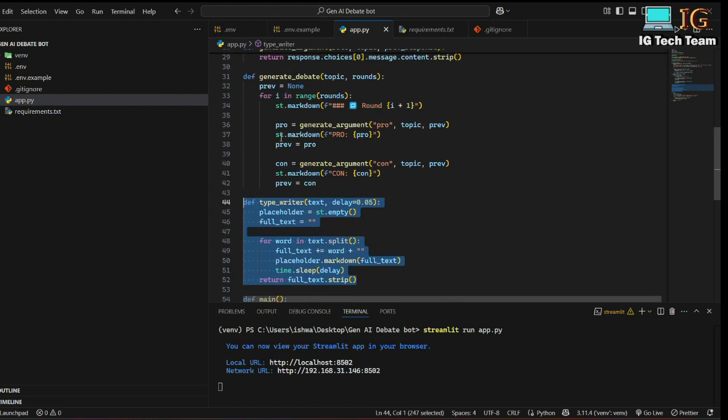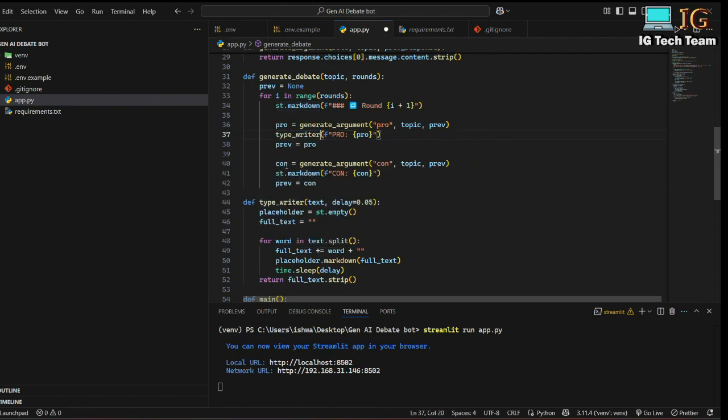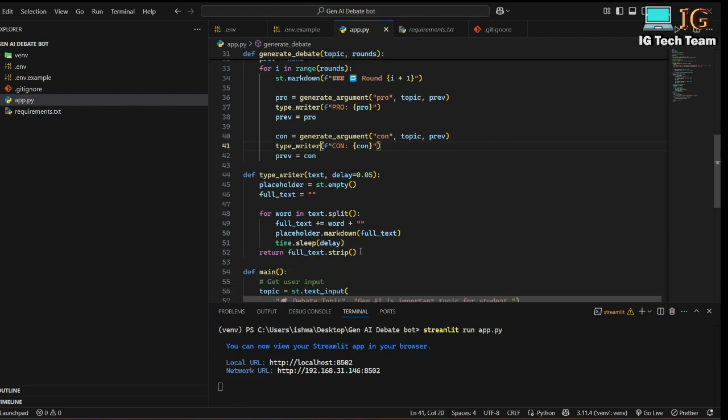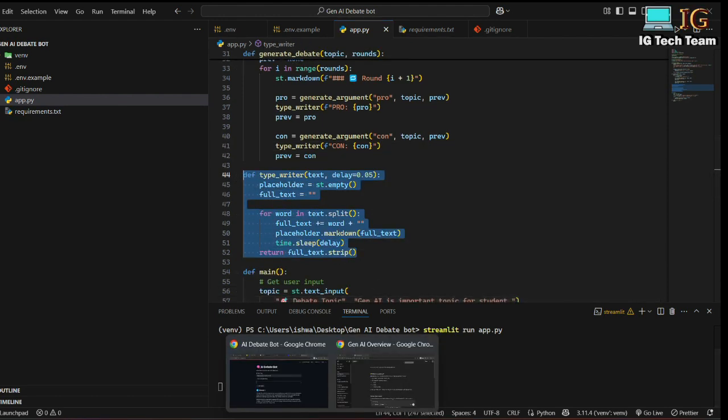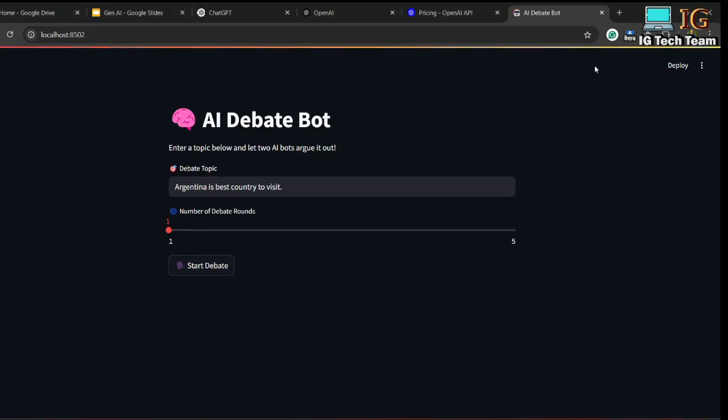Now instead of directly writing st.markdown, I have to call this function typewriter. This is the function, and also here instead of st.markdown I have to write typewriter. Okay, so this is it. With this function now there will be some animation in the text. Now if I go here I can directly rerun from here.